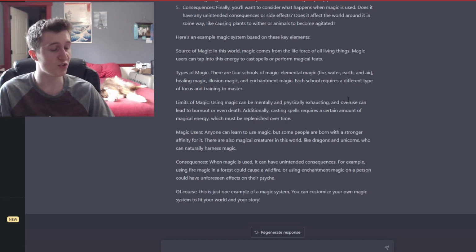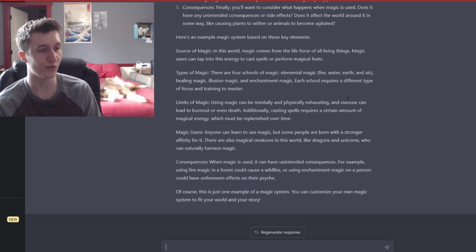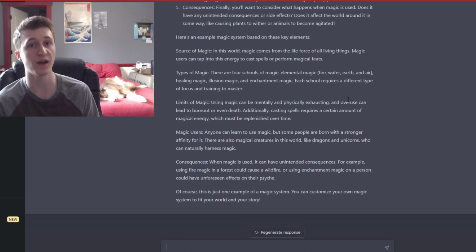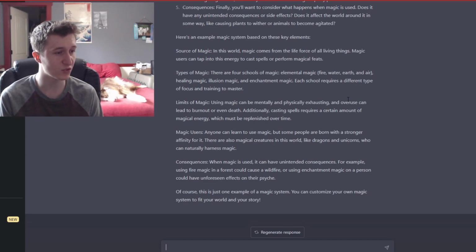Consequences. When magic is used, it can have unintended consequences. For example, using fire magic in a forest could cause a wildfire, or using enchantment magic on a person could have unforeseen effects on their psyche. So, interesting consequences. Instead of having like a, oh, you use fire too much, it burns you. Instead, it's like, oh, obviously you play with fire, you could burn everything around you. So, kind of interesting that they would include that as a consequence, because I feel like that would be kind of self explanatory.